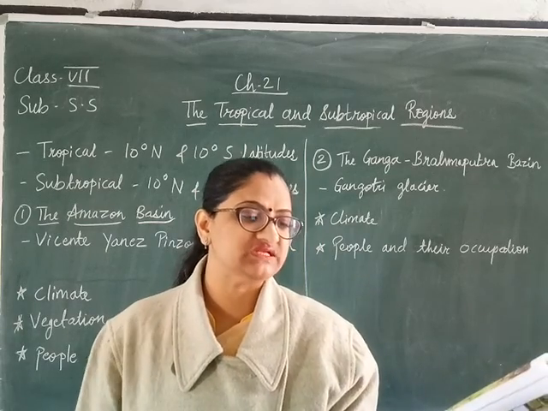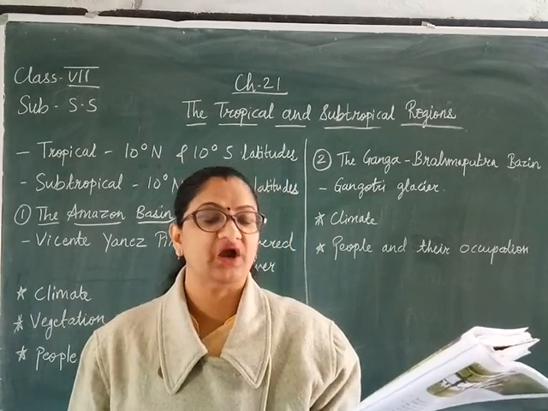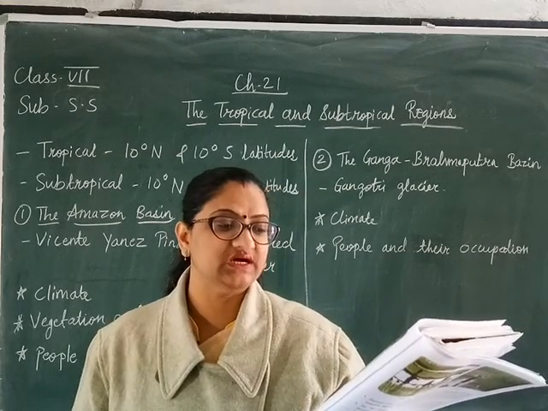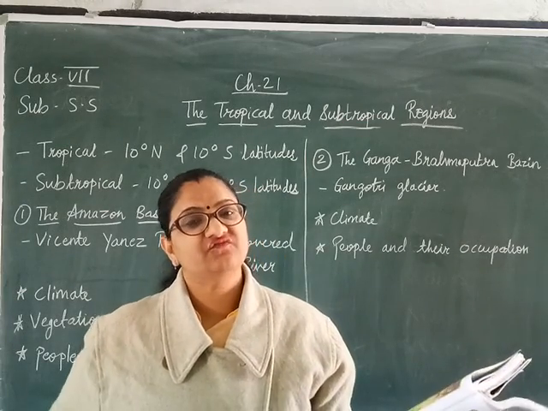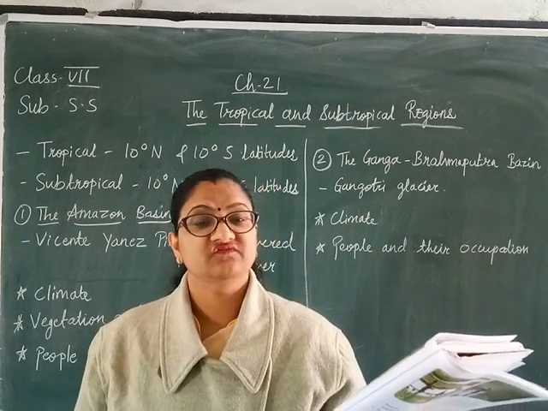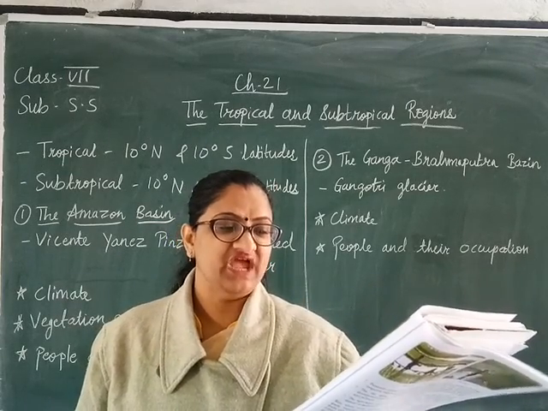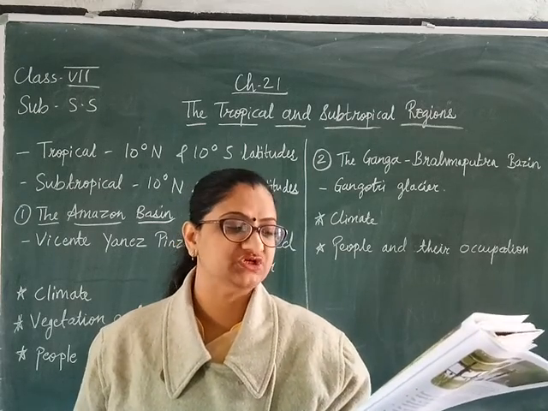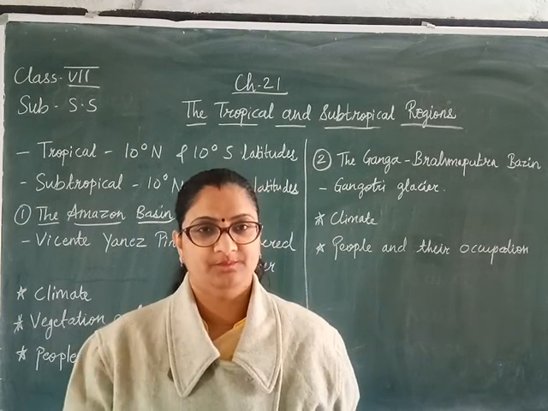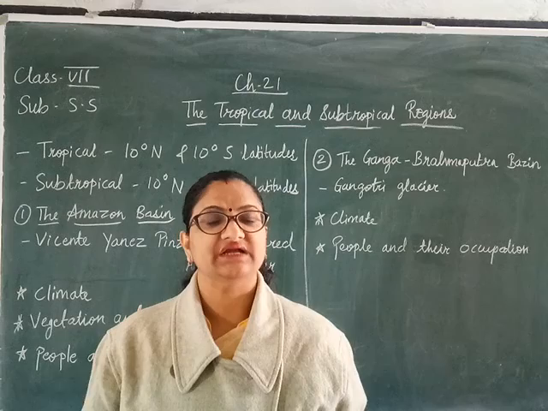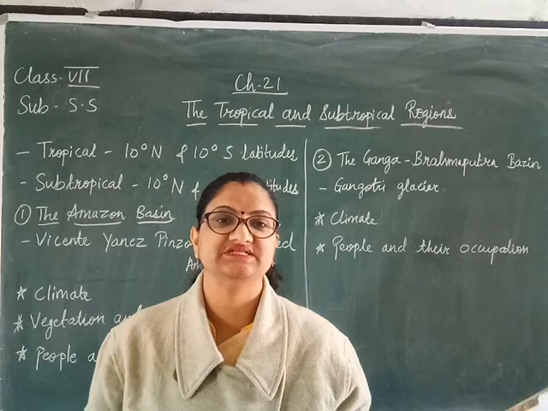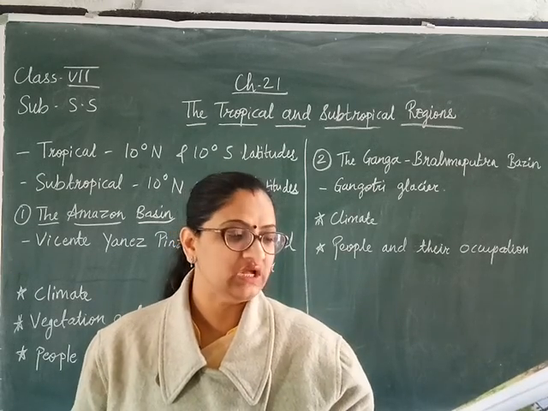Now where is the Brahmaputra basin located? It is located in the northeastern part of India. The Brahmaputra river rises from the Chemayungdung glacier near Lake Mansarovar in Tibet. It is also called Sangpo in Tibet. The river enters India through Arunachal Pradesh. From which state is it entering India? From Arunachal Pradesh.